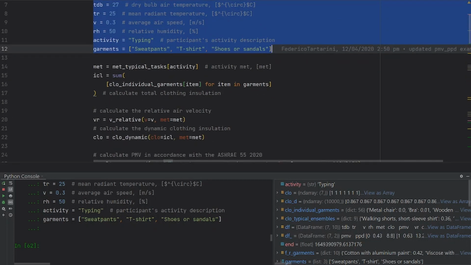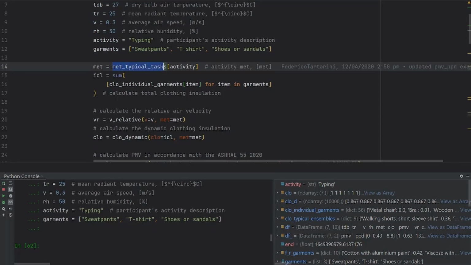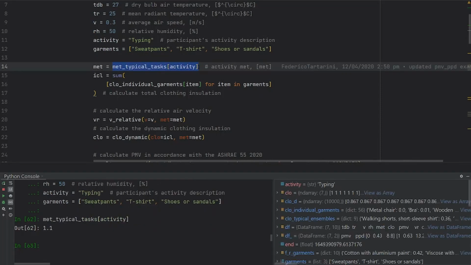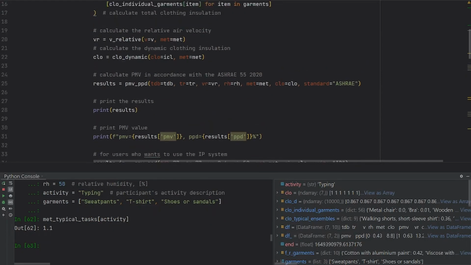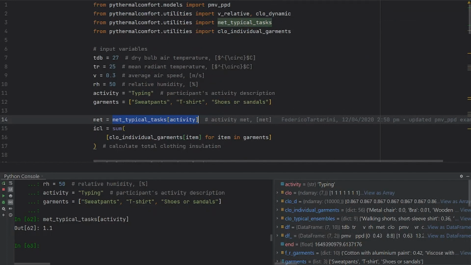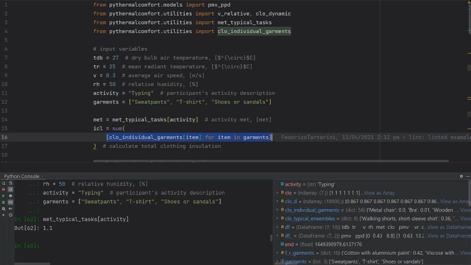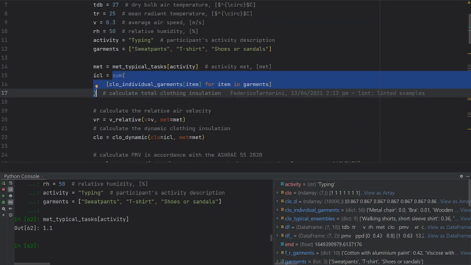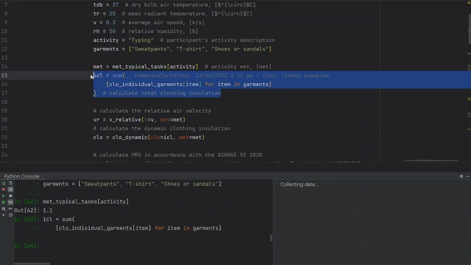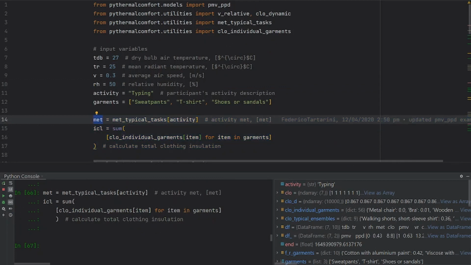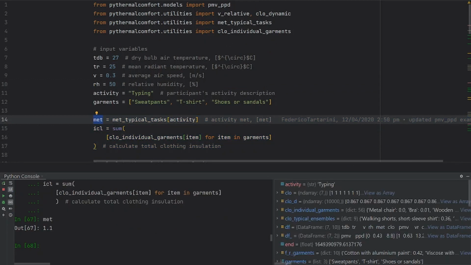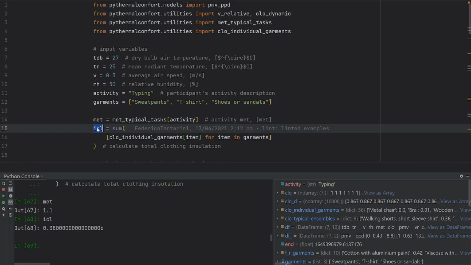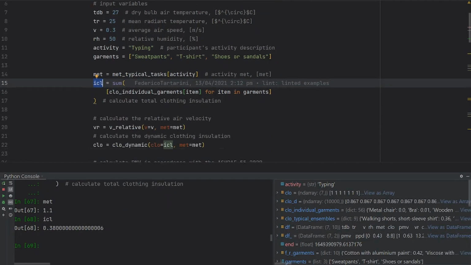What we need to do is to calculate the MET. How can we do that? We can use the dictionary that I showed you before, and we're going to see that for a person that is typing, we have a metabolic rate of 1.1. Then we can use a list comprehension here to calculate the sum of all the individual garments and calculate the total clothing insulation. So I'm going to run this line here, and then we're going to have MET equal to 1.1 and total clothing insulation equal to 0.38.